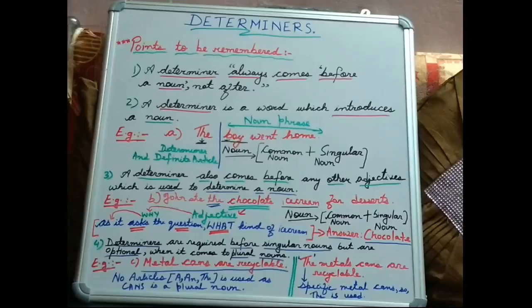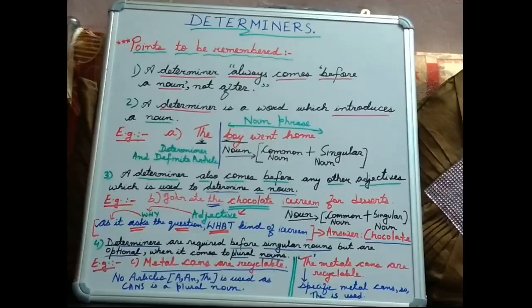So that means a determiner introduces a noun phrase. One thing you have to remember is that while judging the determiner in a sentence, you don't have to think about subject and predicate. The determiner can be in the subject portion as well as the predicate portion. You just have to be concerned about its placement just before the word which is a noun. And number 2, most importantly, it needs to be a singular noun.